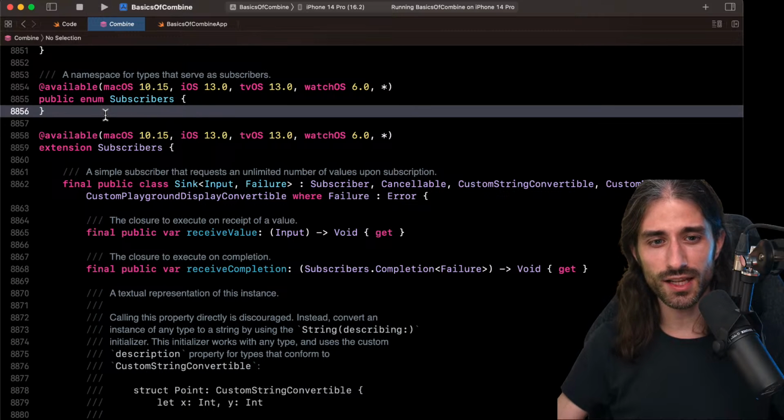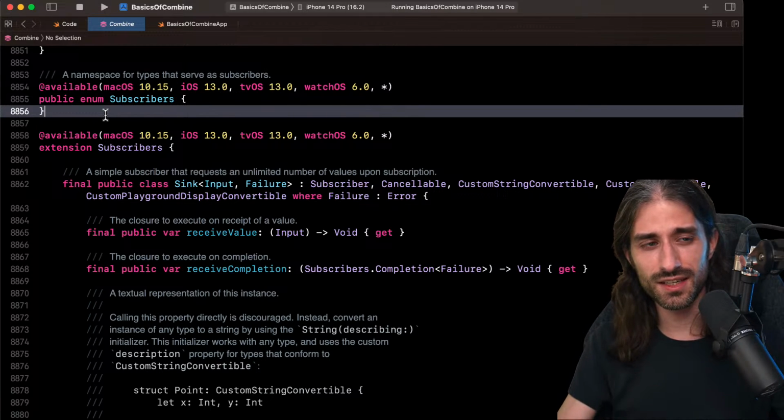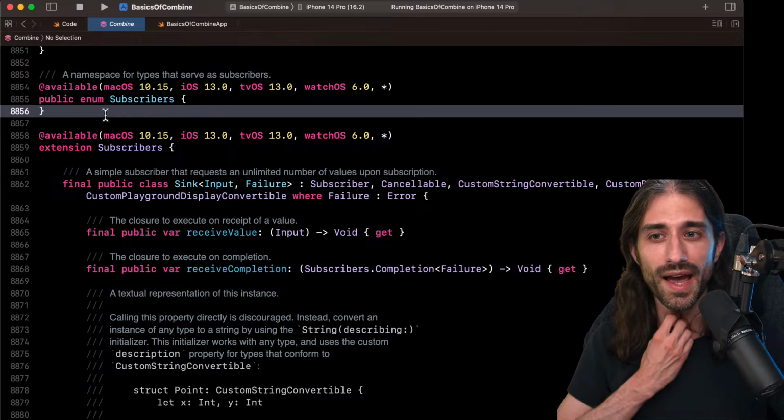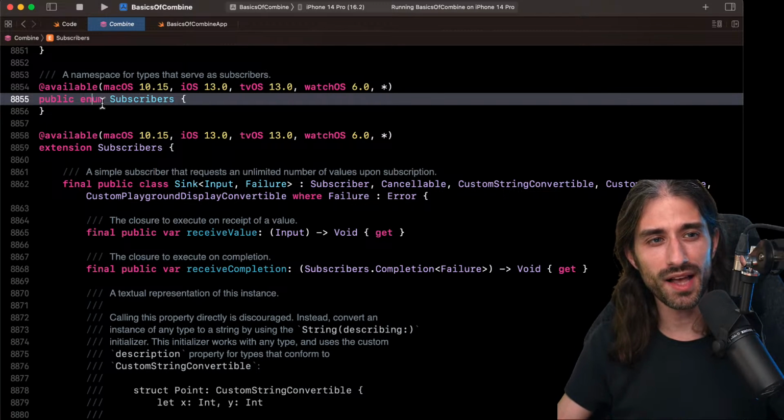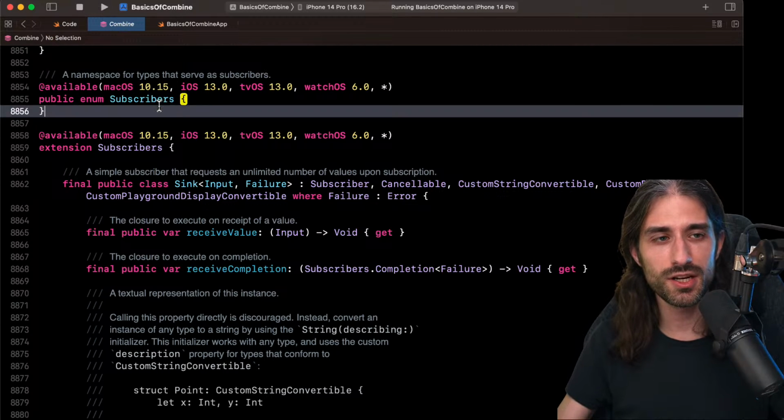You have packages that provide an implicit namespace, but you don't have a way to create a namespace just for a file. And so the way that you kind of emulate a namespace is by nesting a type into a parent type. And when you use an empty enum as the parent type, you basically create a type that cannot be instantiated. You cannot create an instance of this enum because it has no cases.